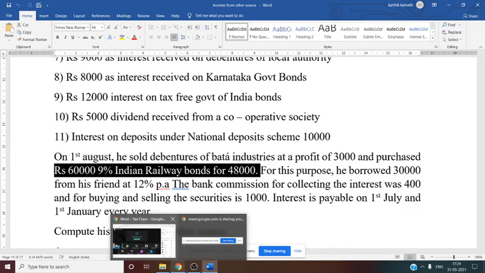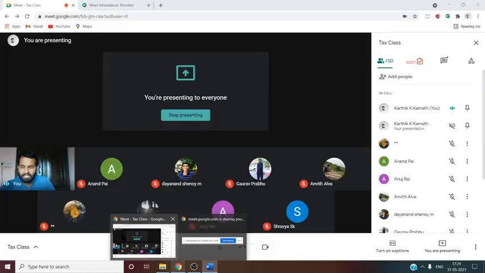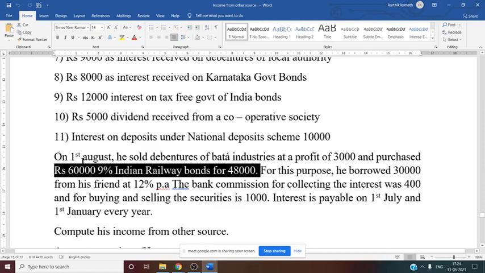Usually we take 1/2 if it is for 6 months, like half year. And one more thing, if there are any securities purchased somewhere in between the year, again, the financial year starts from 1st April and ends on 31st March. Here, 1st August they have purchased, which is in between the year. So you have to consider 1/2: 60,000 into 9% into 1/2, and whether we need to gross this up, that we have to see.